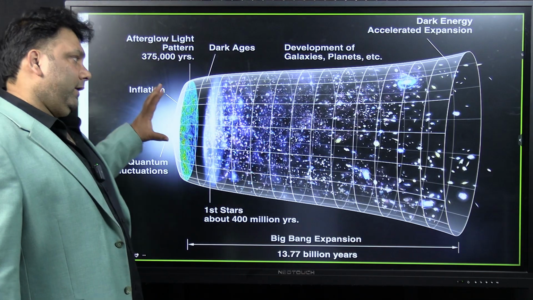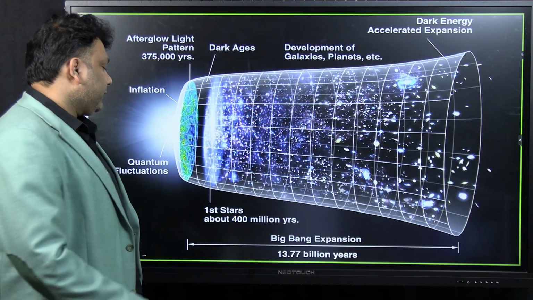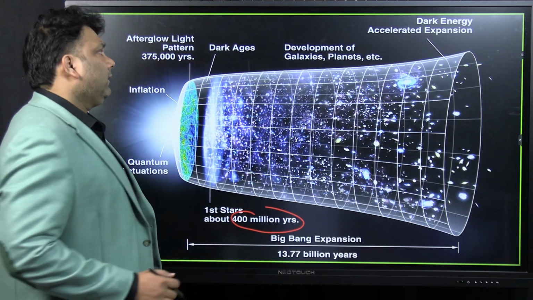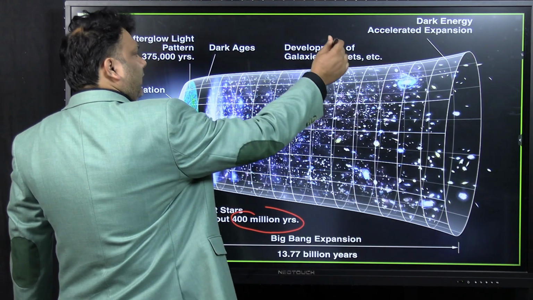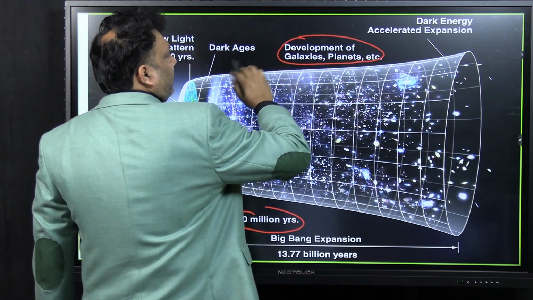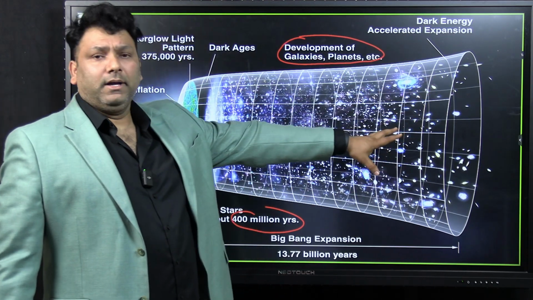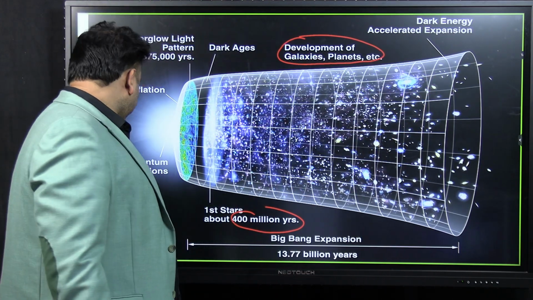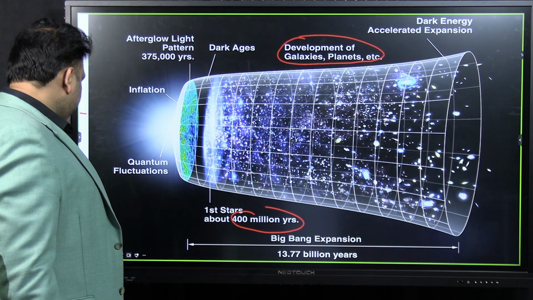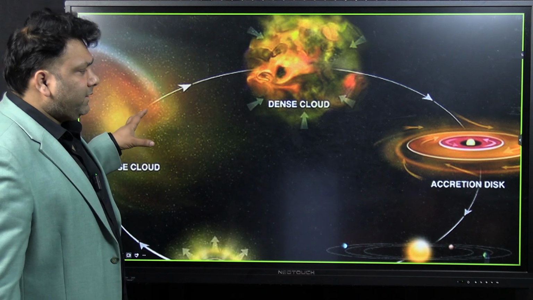So this is how the universe has expanded. The first stars were formed around 400 million years ago. Then later on, the hydrogen came together and more nebulas were formed. Then the galaxies and planets were formed, and because of dark energy, the universe expanded. Now, you'll be studying more about this in science and technology. So this is how it started.